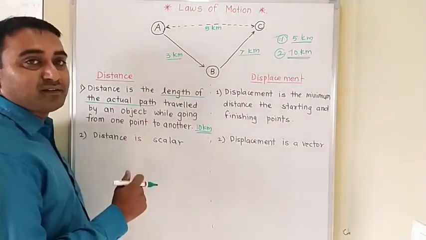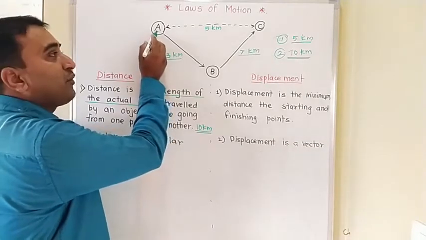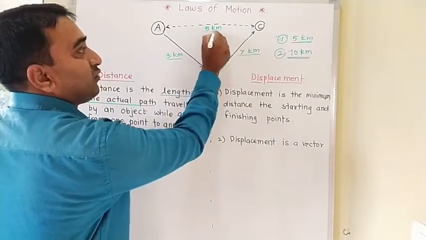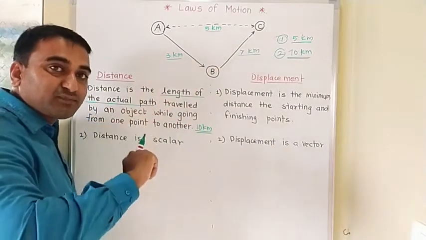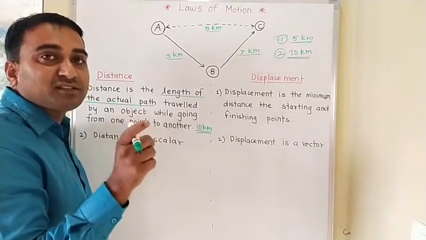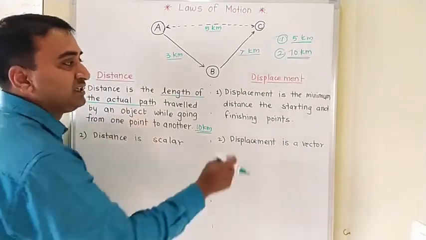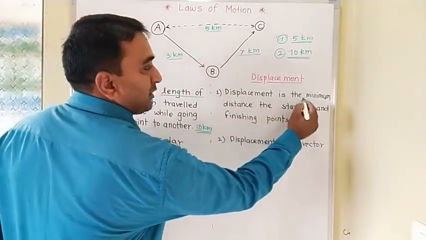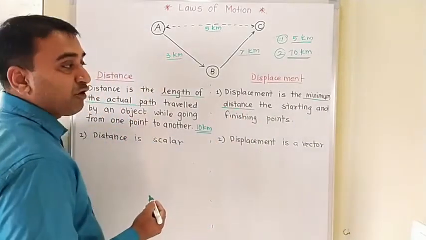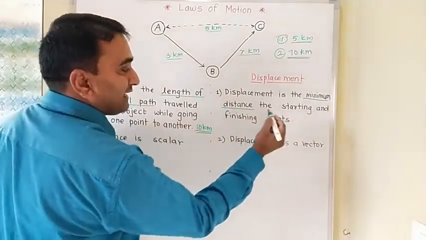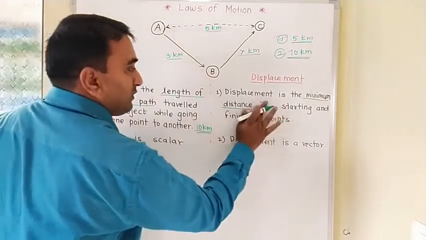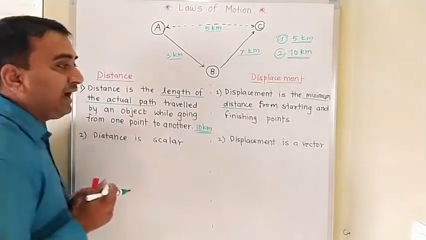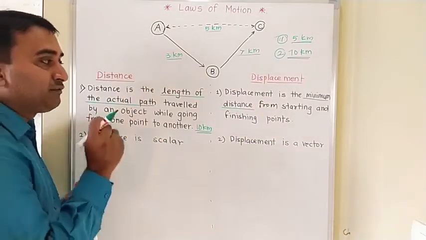Now what is displacement? Though the object has traveled from point A to point C along the actual path, the minimum distance between the first position and the second position is called displacement. So what is displacement? Displacement is the minimum distance from the starting point to the finishing point.